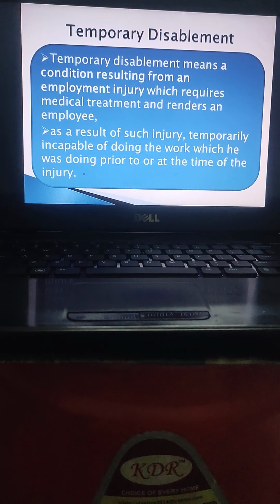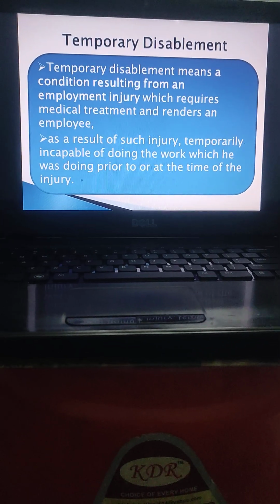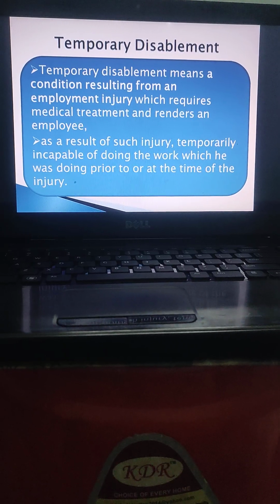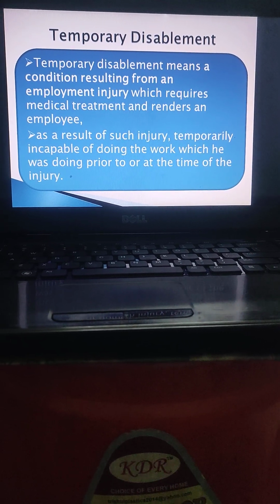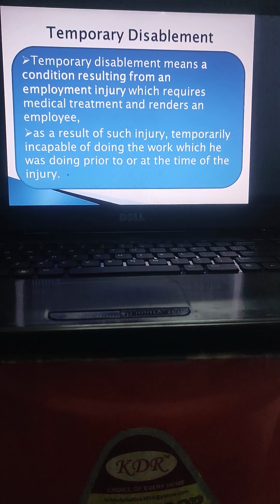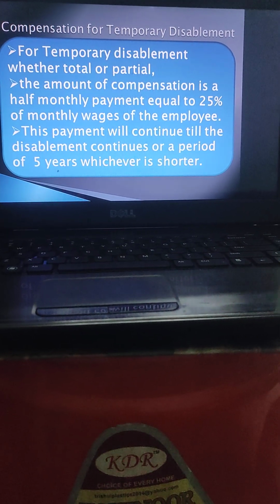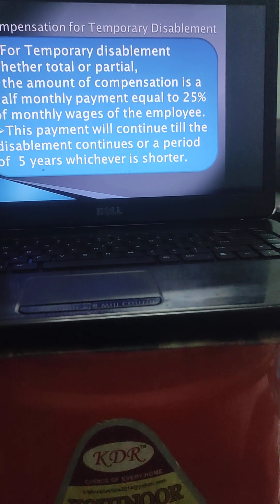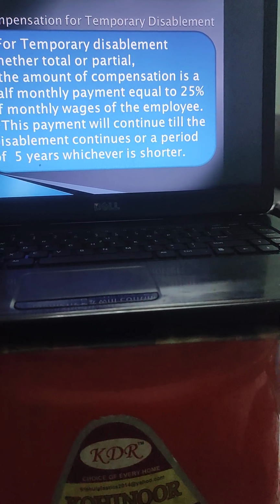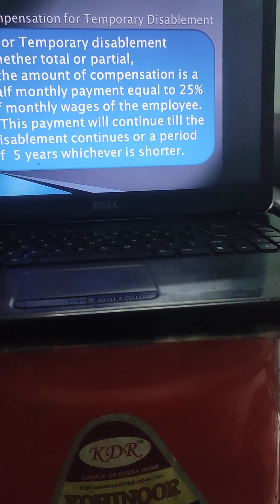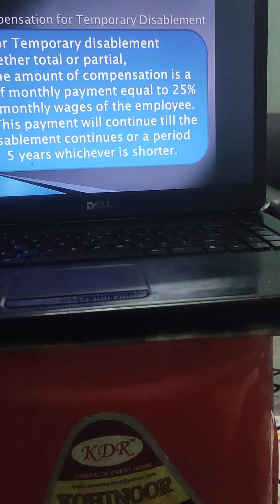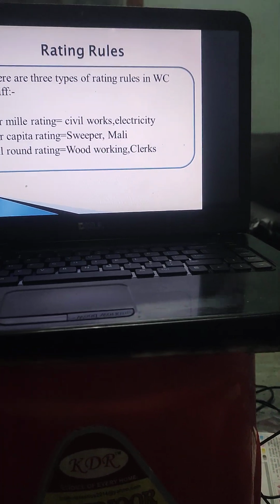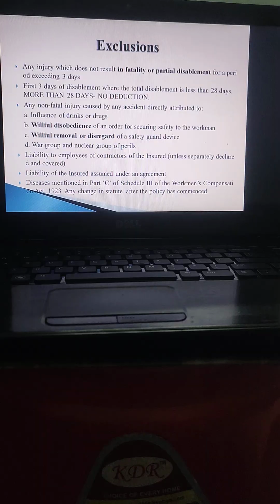Temporary disablement means a condition resulting from employment injury which requires medical treatment and renders an employee temporarily incapable of doing the work which he was doing prior to or at the time of the injury. Compensation payable for temporary disablement is a half-monthly payment equal to 25% of monthly wages of the employee. This payment will continue till the disablement continues or for a period of 5 years, whichever is shorter. Mode of payment shall be cheque. Rating rules are as per the company.